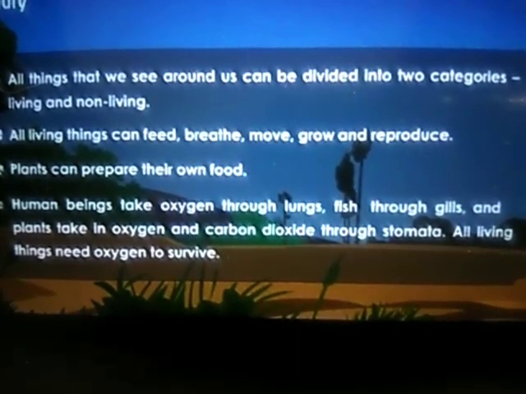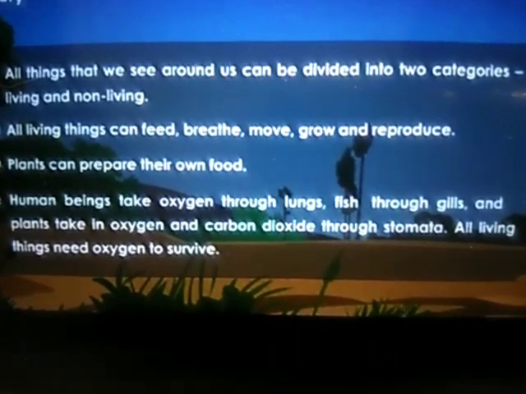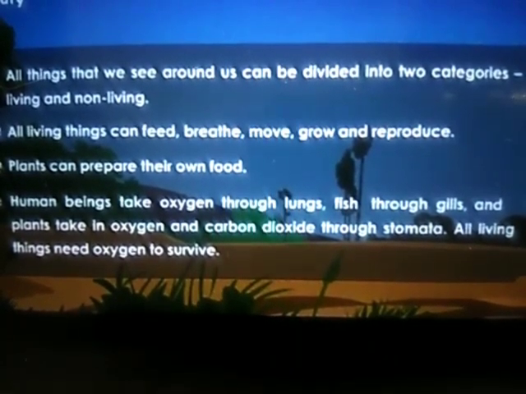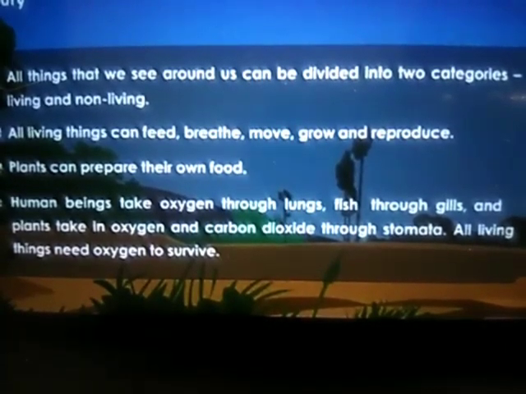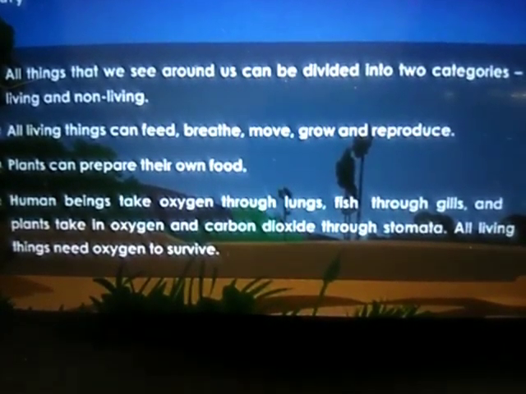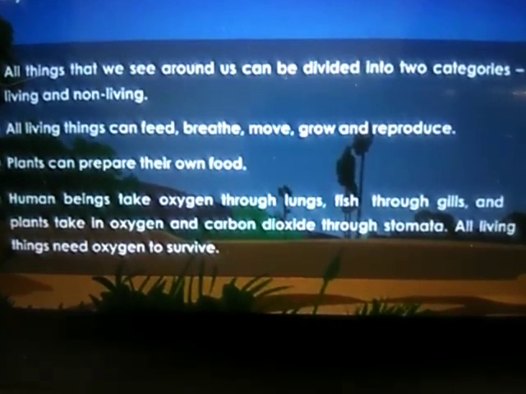Human beings take oxygen through lungs, fish through gills, and plants take in oxygen and carbon dioxide through stomata. All living things need oxygen to survive.